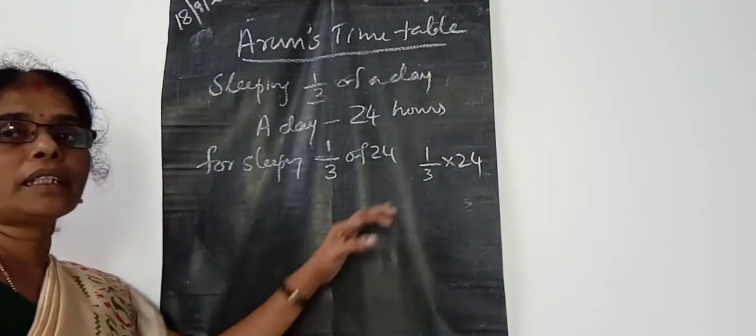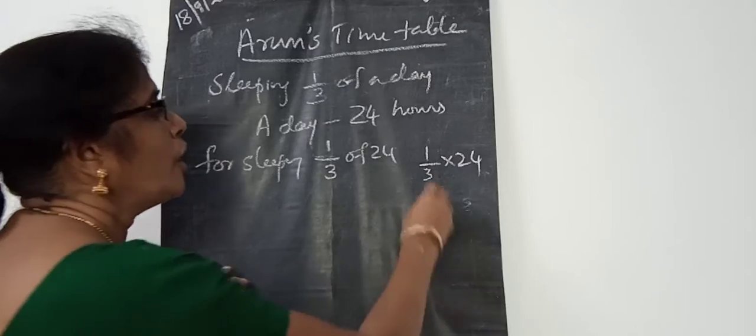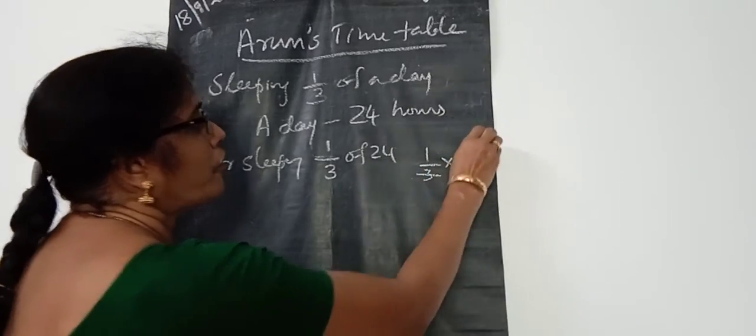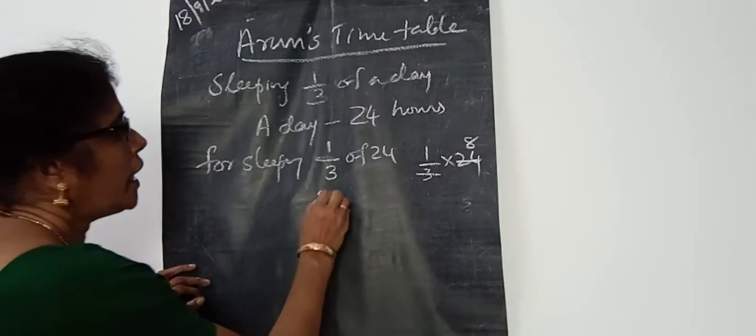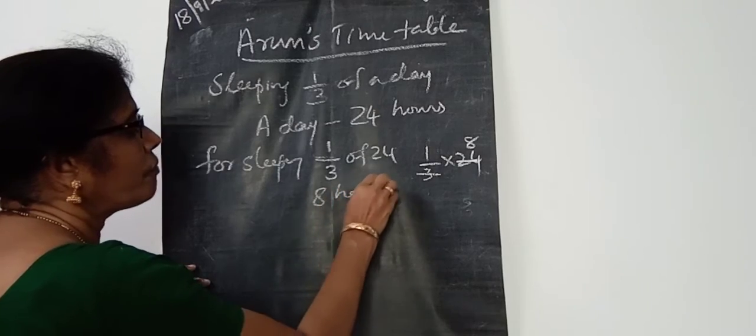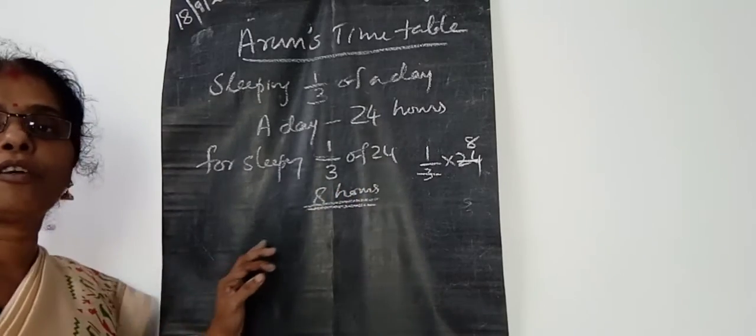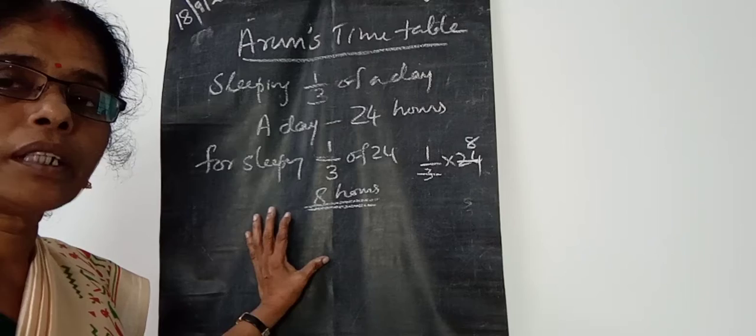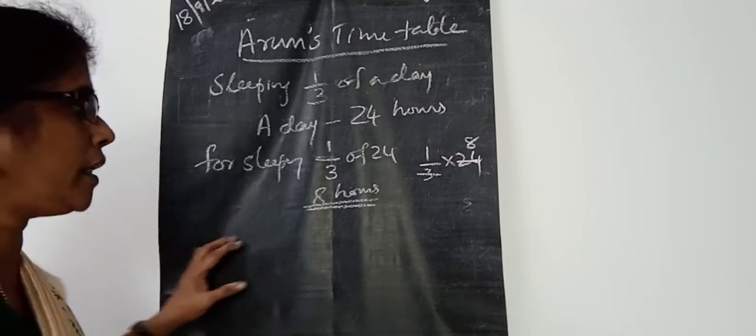Then how many 3s are in 24? 8 threes are 24, isn't it? So 8 hours is taken for sleeping.